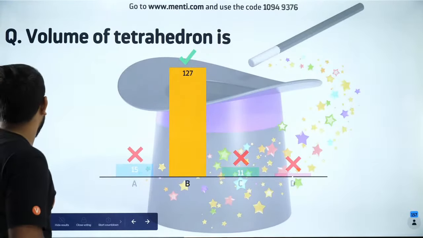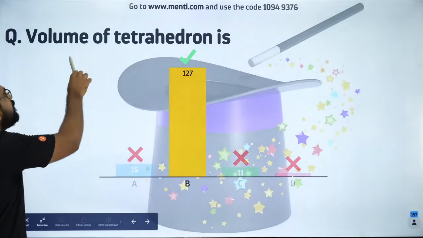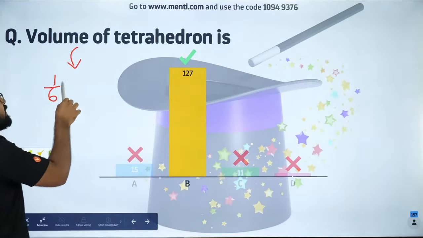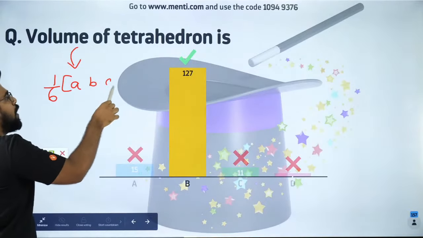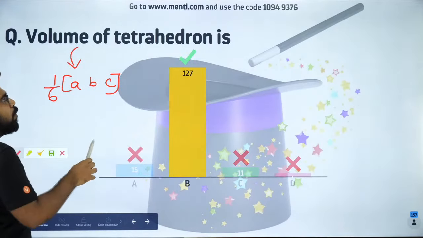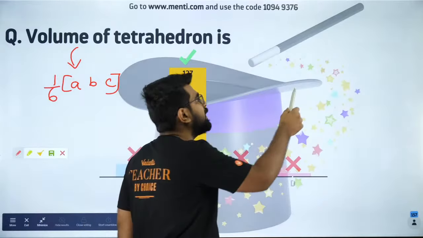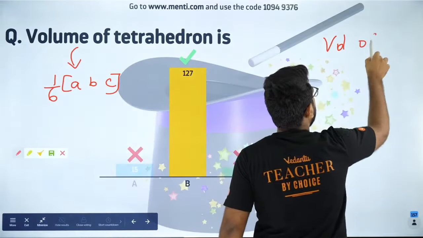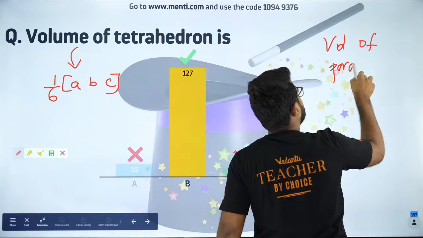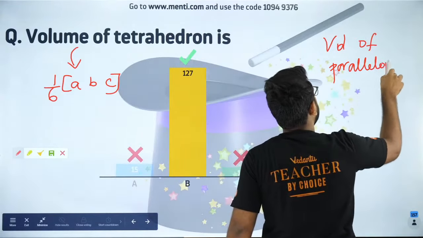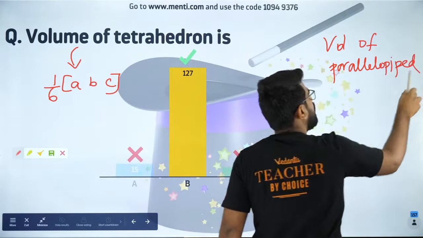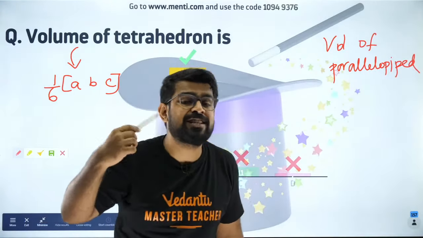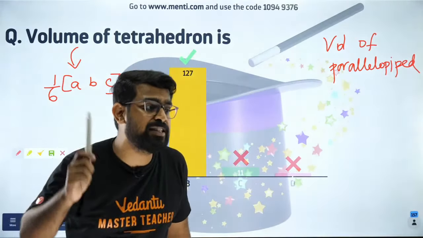Got it? So people, what is the answer for this? Volume of tetrahedron is nothing but 1/6 of ABC. So it is 1/6 of the scalar product. And what is volume of parallelepiped? Volume of parallelepiped. Can anybody answer that in the chat? Let me see how many of you are already aware of this. Volume of parallelepiped, which has the sides as A vector, B vector, C vector.